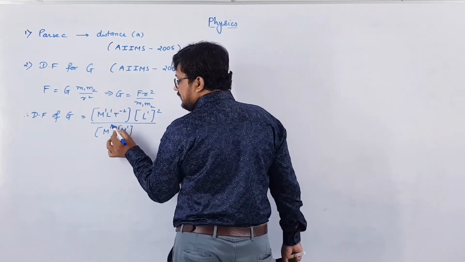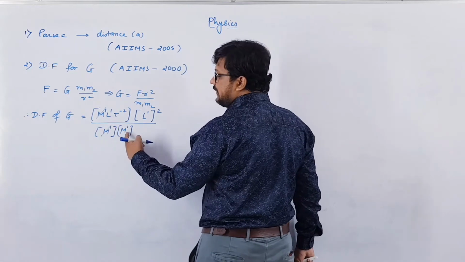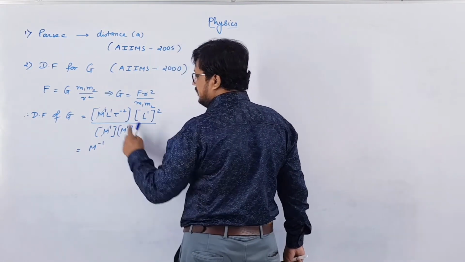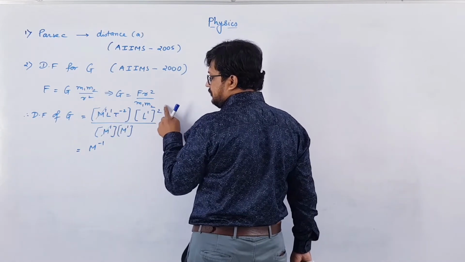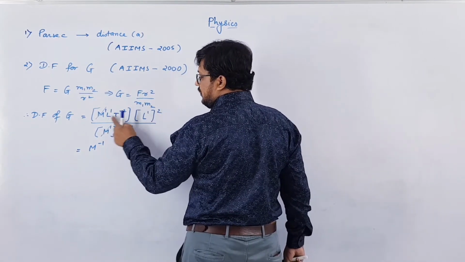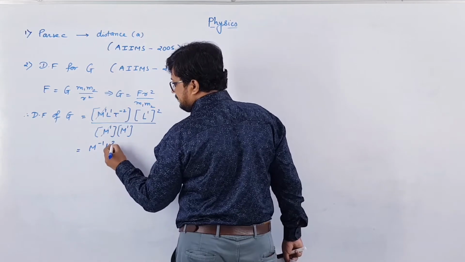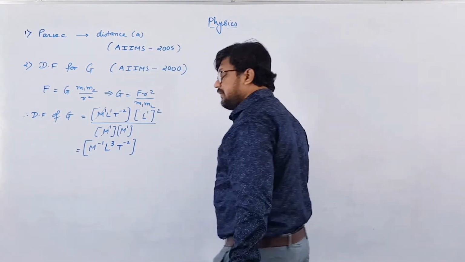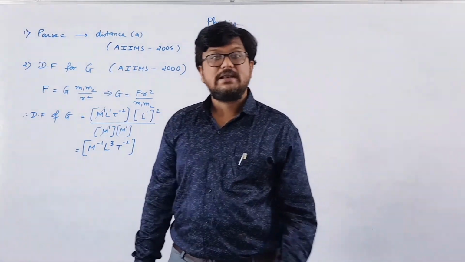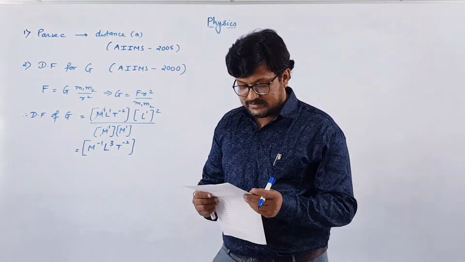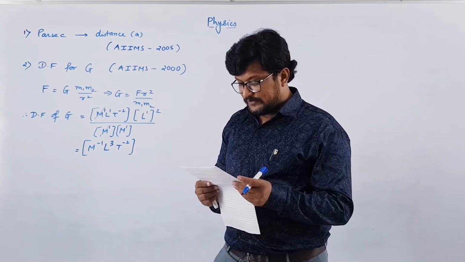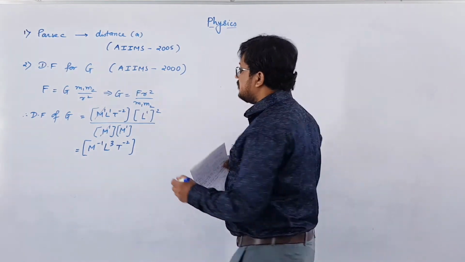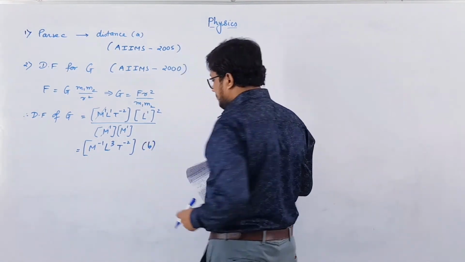So clearly you can see that one M will get cancelled out. Now if you take this M in the numerator, that will be M minus 1. Now L1 into L2 is L3, so M minus 1, L3, T minus 2. Remember we have already derived this formula, but again we are discussing this. So the correct option, M minus 1 L3 T minus 2, is B. So the correct answer is B for this.